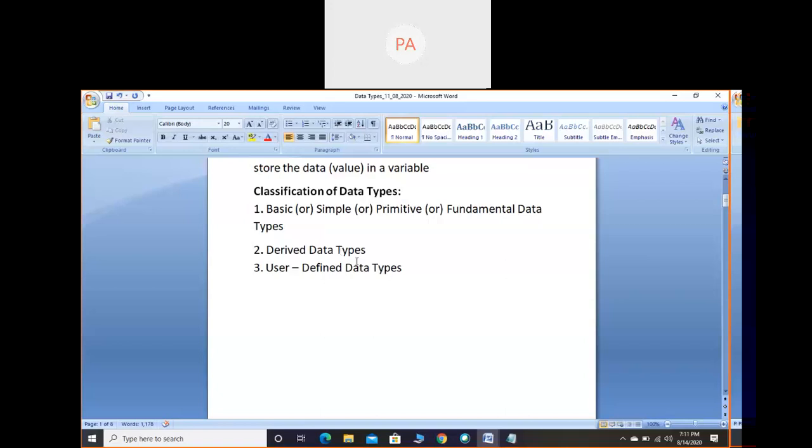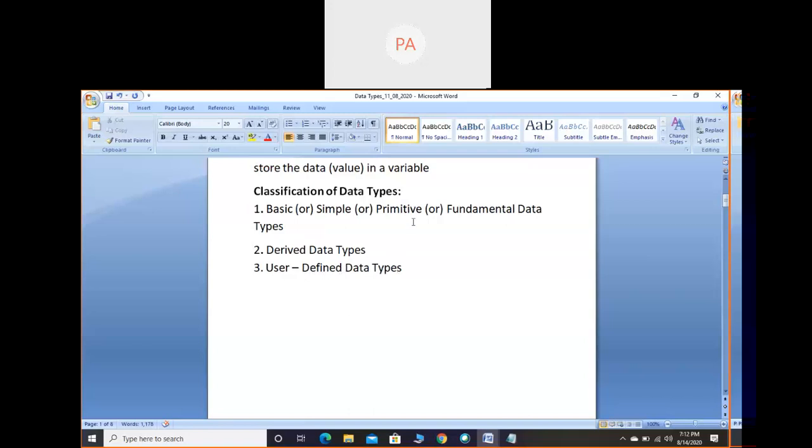As the name itself tells, derived means from something it is derived. So already one thing is there, and from that it is derived. We call it derivation in physics and mathematics. Derivation means already one existing item will be there, and from that we are going to develop one more thing. So that is called derivation. Here, derived data types are the data types which are developed by using basic data types. Next comes the user defined. The name itself tells you, defined means created. So if a programmer creates his own data type, that is called user defined.